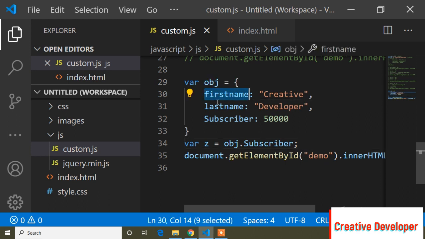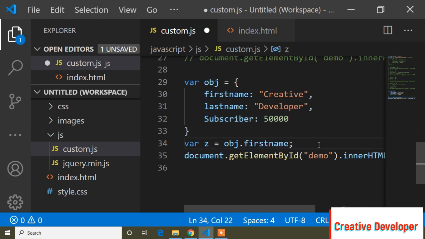If you want to combine the object values, you can do it this way. First of all obj dot first name, and now plus, and here I will add a comma.